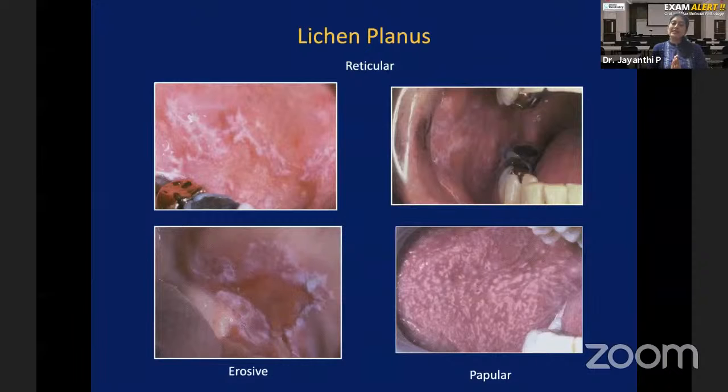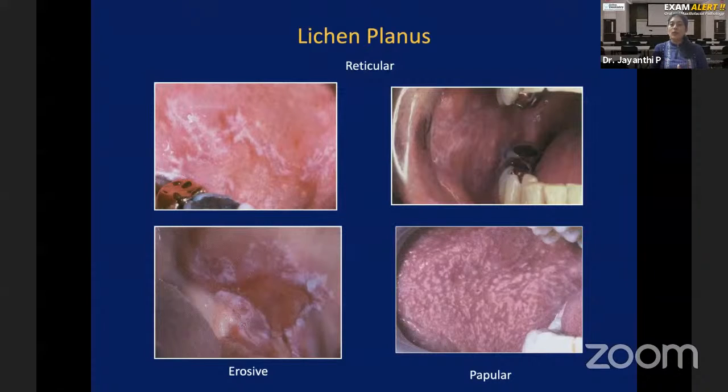So lichen planus is an autoimmune disease, no doubt about it. But why I am discussing this separately is that here autoantibodies are not formed. Ma'am, then next question you will ask: you are telling it is an autoimmune disease, and you are also telling one contradictory statement that autoantibodies will not be formed. Then how can you call it an autoimmune disease? You can still call it an autoimmune disease.